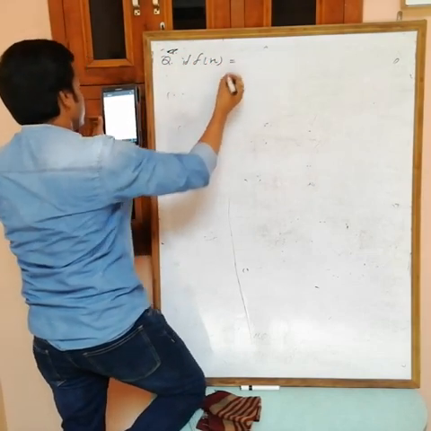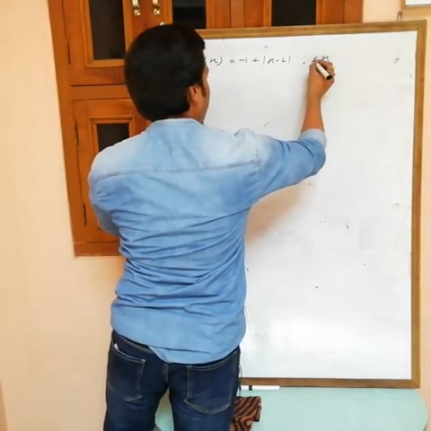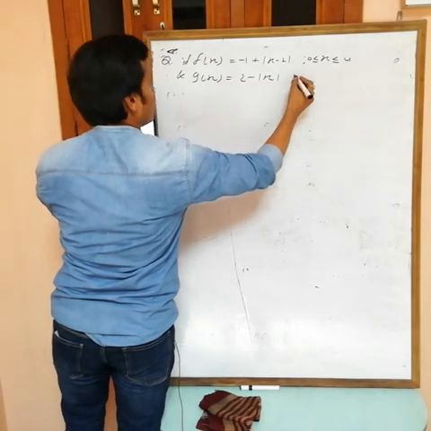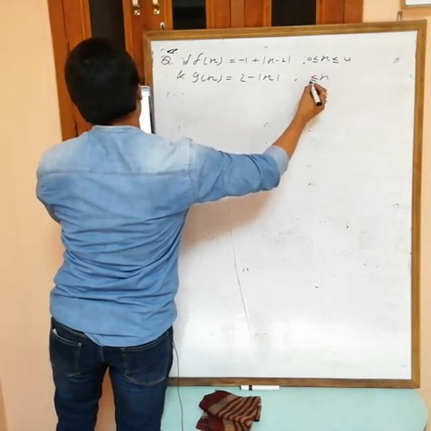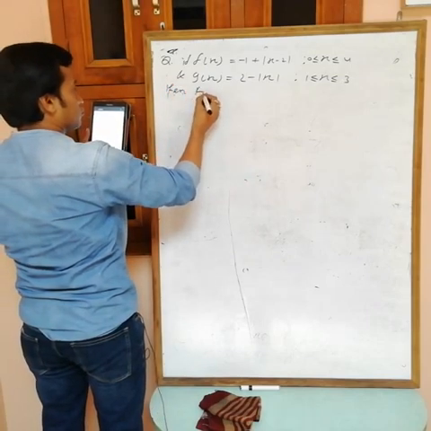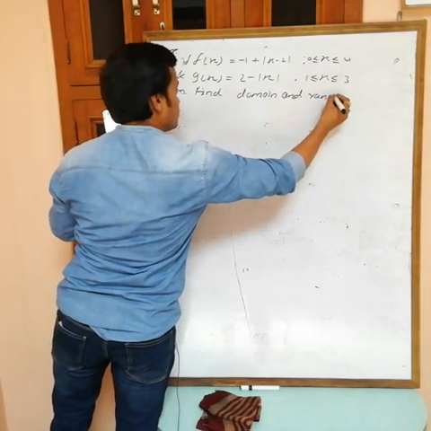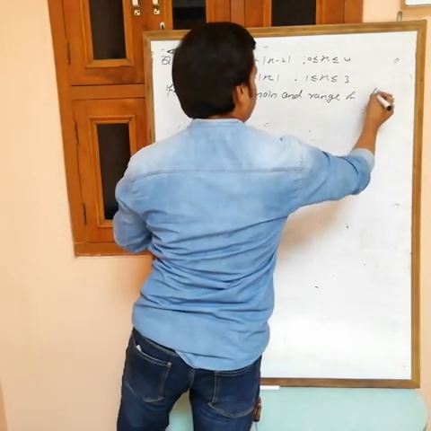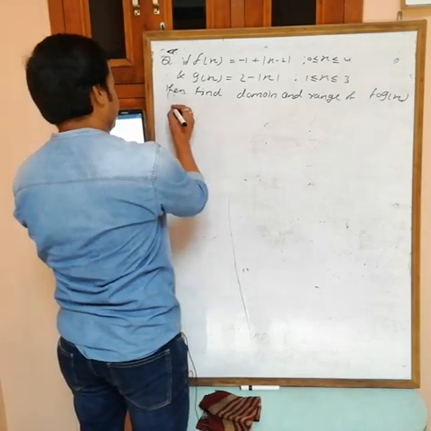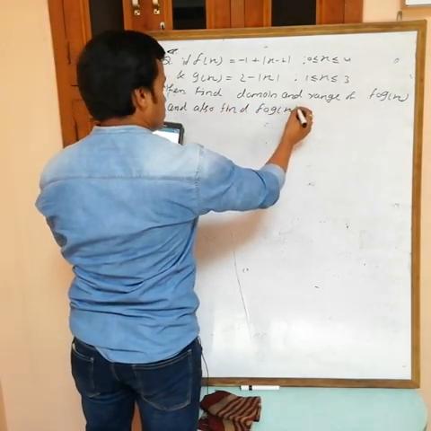If f(x) is equal to minus 1 plus mod of x minus 2 for x belongs to 0 to 4, and g(x) is equal to 2 minus mod x for x from 1 comma 3, then find the domain and range of f of g(x), and also find f of g(x). Okay, so this is the question.